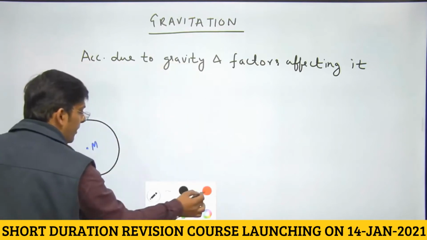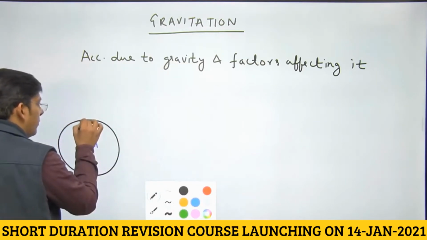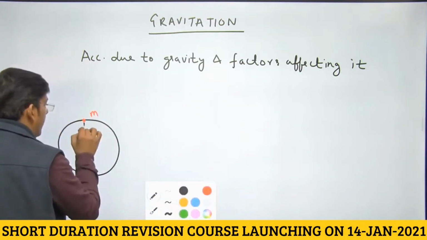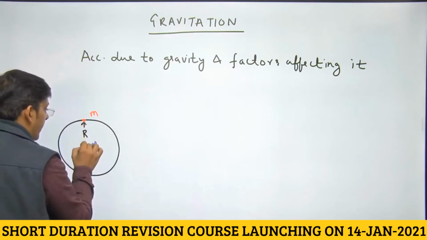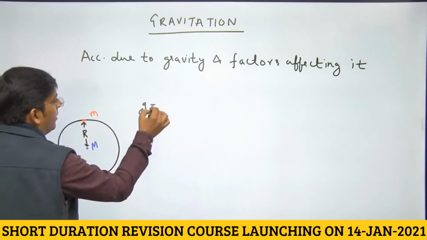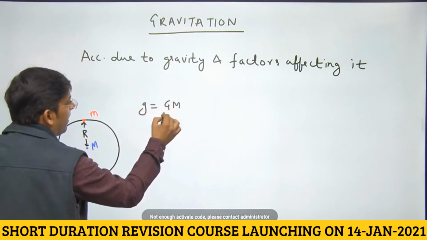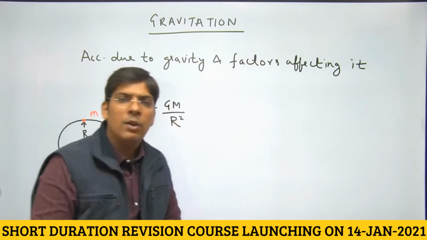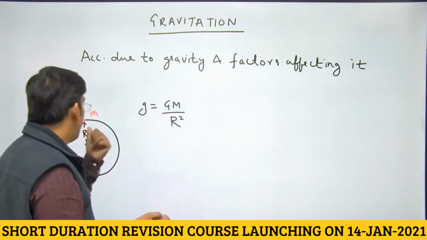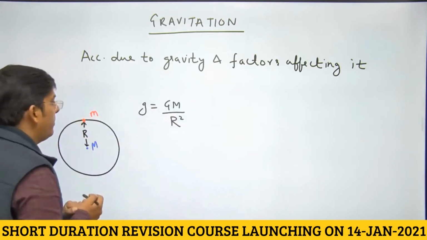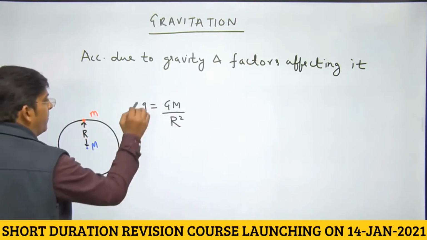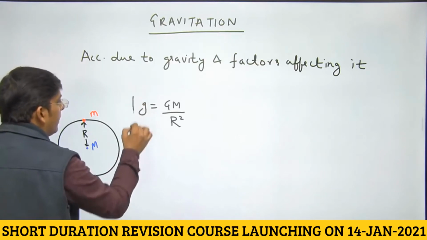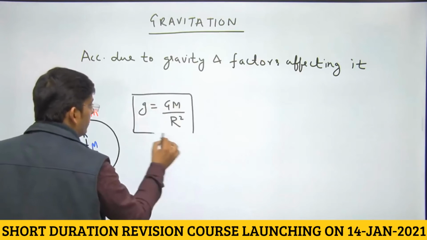If we are at the surface of the earth, if a point mass is on the surface of the earth, then acceleration due to gravity is given by capital G m divided by r square. It depends on radius of earth, it depends on mass of the earth, it does not depend on the mass of the body falling, right? So the value of g is affected by various factors.